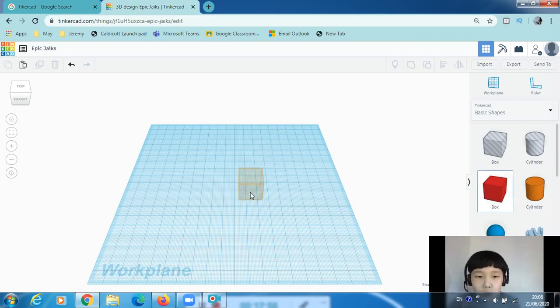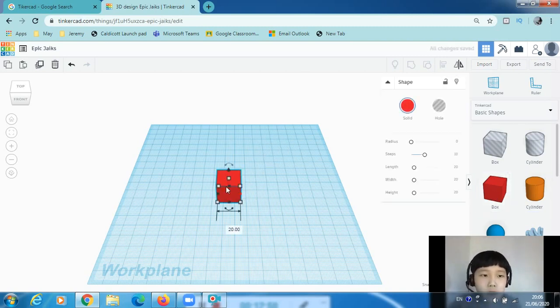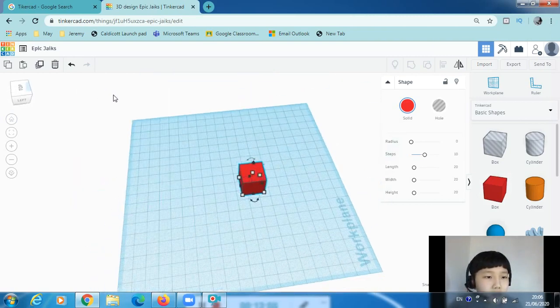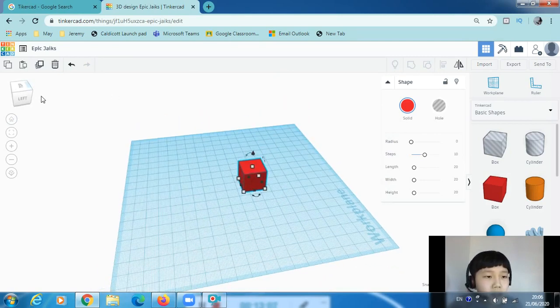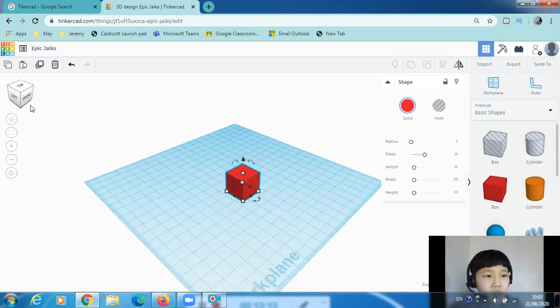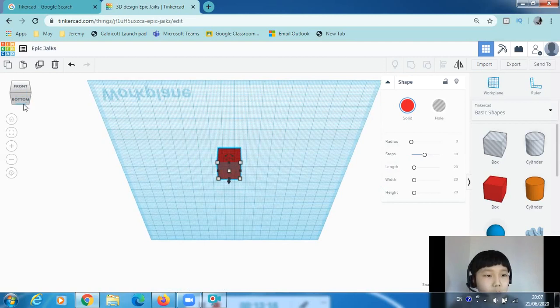So let's bring a cube on here. You can move it around like that, obviously, or you can click on where you want it to be, and that will be exactly where it goes.